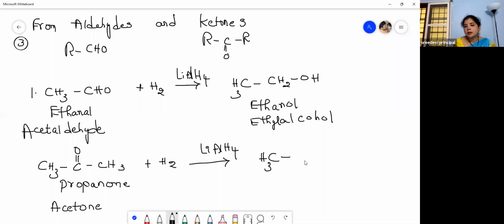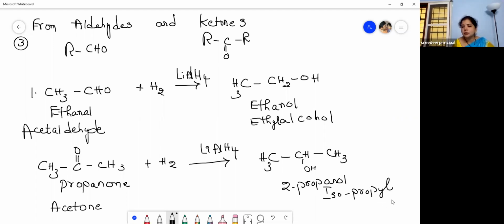That's what we had to observe, children. CH3, CH, OH, CH3. What is this? This is 2-propanol, isopropyl alcohol. The second carbon is having the methyl group, isopropyl alcohol. This is 2-propanol. And then let us classify this.